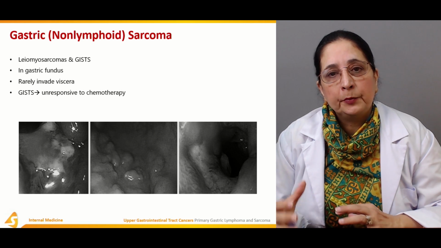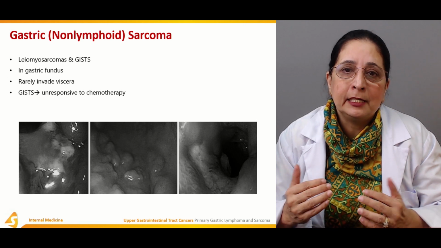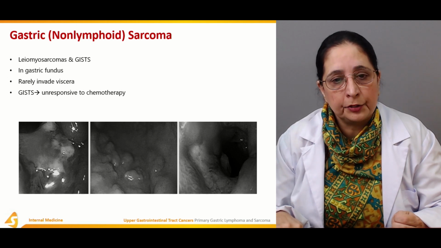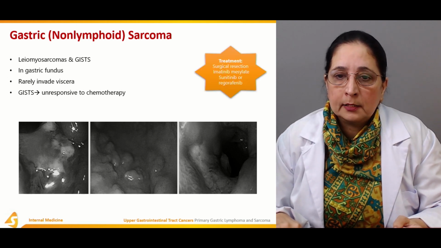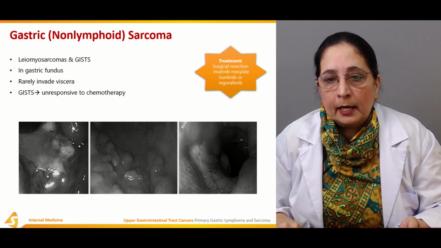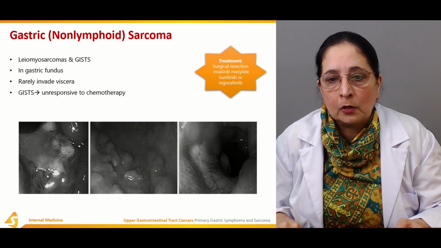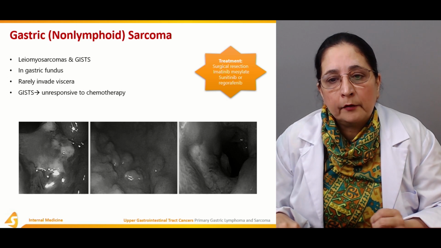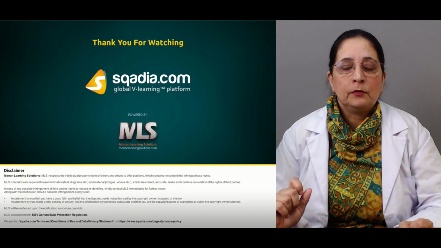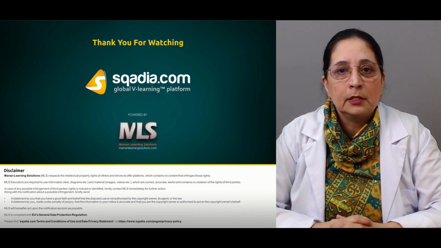So other treatment options should be tried for the treatment of GISTs besides chemotherapy, like radiotherapy and surgical options. Treatment is surgical resection of the tumor. Then imatinib mesylate is another treatment option, and also sunitinib or regorafenib can be tried. So this was all about section 3 of our lecture. Thank you for watching sqadia.com.